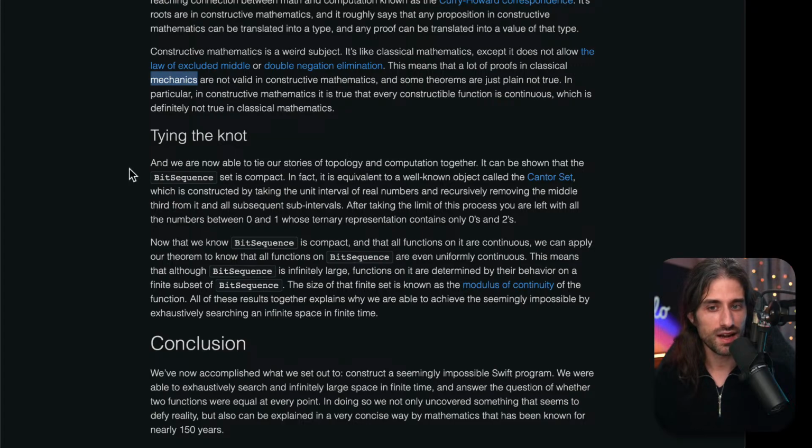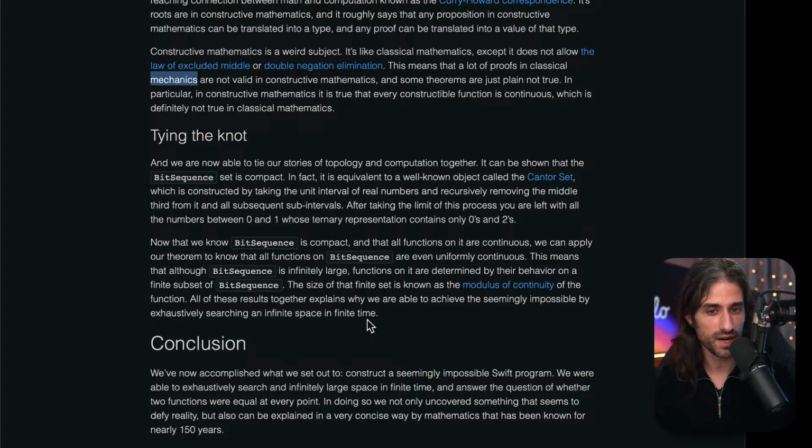So let's tie the knot. As we are now able to tie our stories of topology and computation together, it can be shown that the bit sequence set is compact. In fact, it is equivalent to a well-known object called the Cantor set, which is constructed by taking the unit interval of real numbers and recursively removing the middle third from it, and all subsequent subintervals. After taking the limit of this process, you are left with all the numbers between 0 and 1 whose ternary representation contains only zeros and 2's.